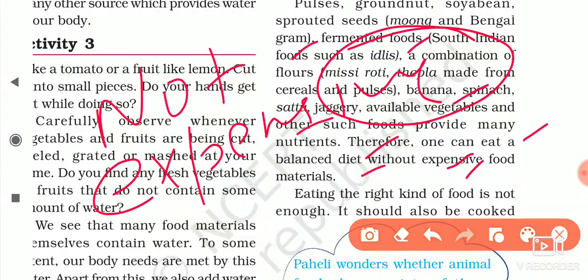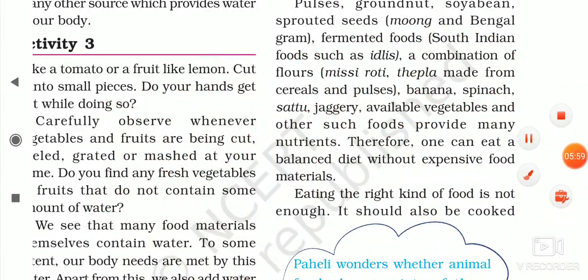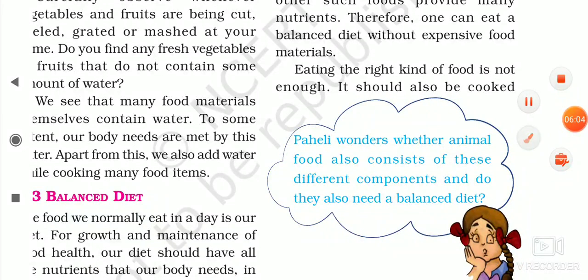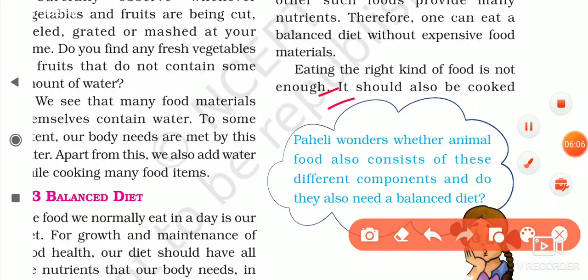Eating the right kind of food is not enough. It should also be cooked properly. Why?